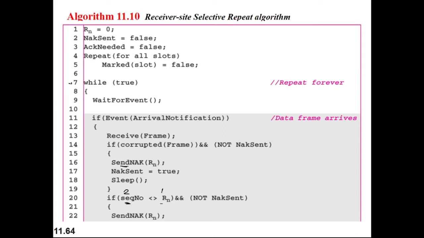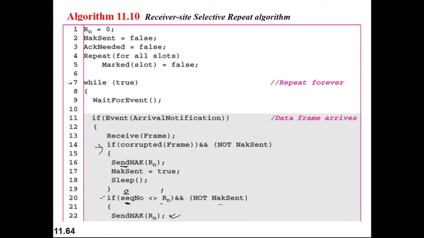Okay, so in that case, and not NAC sent, this value is also true. Then the receiver can send the NAC. So there are two conditions when the receiver needs to send NAC. Number 1, if the frame is corrupted, then NAC can be generated.